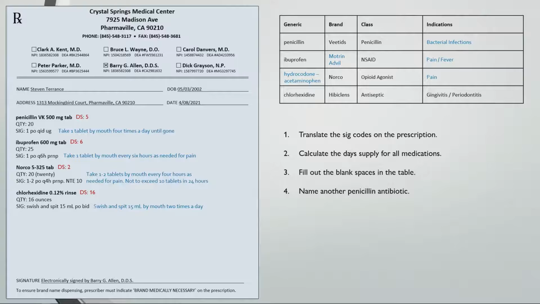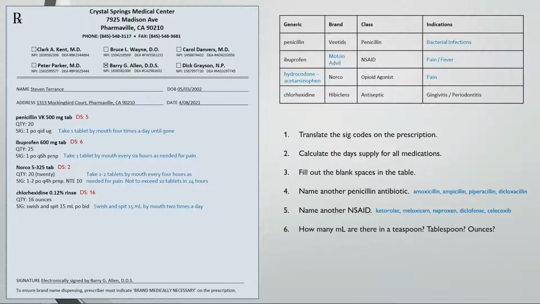Name another penicillin antibiotic. Amoxicillin, ampicillin, piperacillin, and dicloxacillin are a few other penicillins. They can be recognized by the cillin stem. Name another non-steroidal anti-inflammatory drug. Ketorolac, meloxicam, naproxen, diclofenac, and celecoxib are a few other NSAIDs.